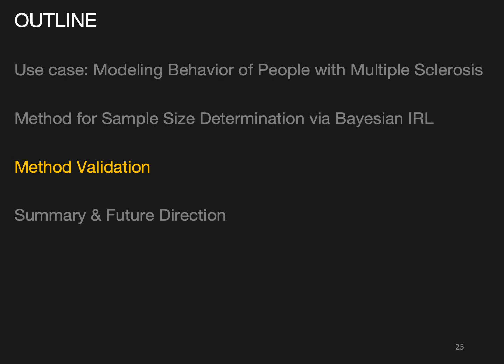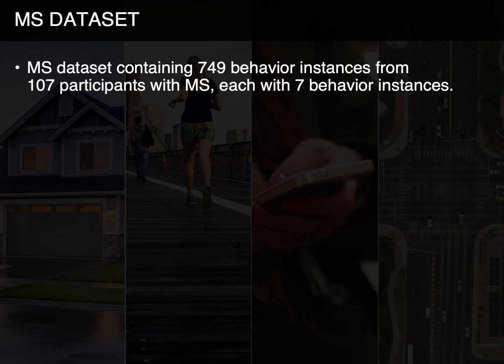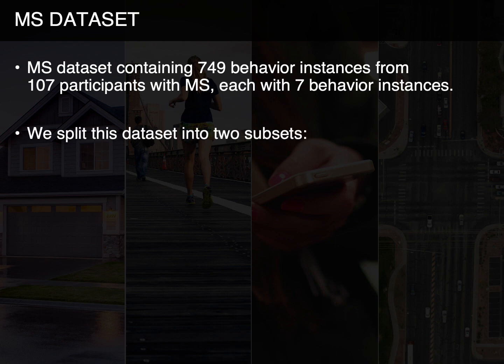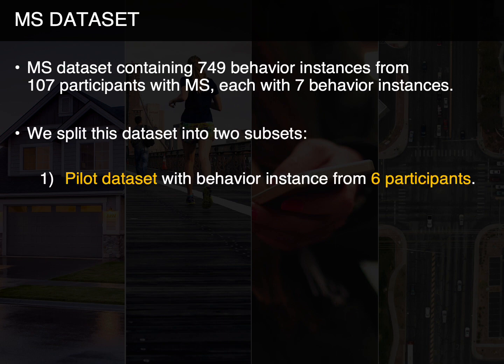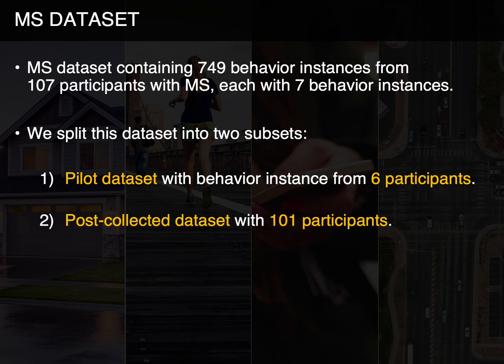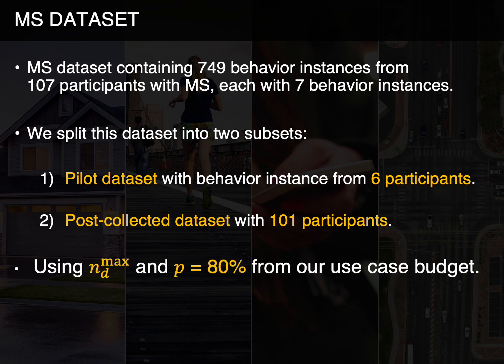So to validate our model, we use the existing MS dataset containing 749 behavior instances. We split this dataset into two subsets: a simulated pilot study dataset with randomly selected 6 participants to initialize our EIG calculations in the pre-hoc, and a post-collected dataset with 101 participants to simulate the post-hoc analysis, and use the same parameters from our use case budget.